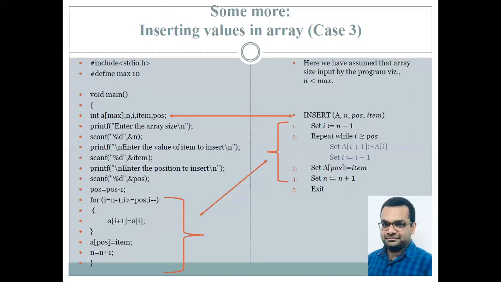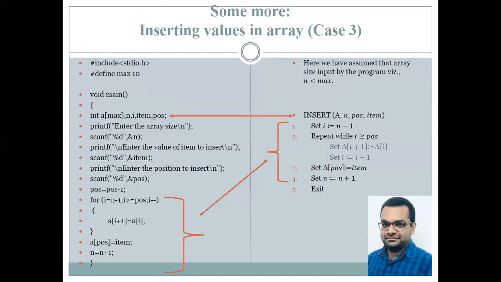Returning to the program on the left hand side, we have already seen hash include stdio.h, hash define max 10, void main, int a[max], n, I, item, and pos. Now first of all, we are again trying to get the array size input by the user, and definitely n has to be less than max. So over here, bounds checking can also be implemented. I have not shown that in this program because that has already been covered in the previous program. Now over here we have printf, enter the value of item to insert, enter the position at which the insertion has to take place. Now we have position equals to position minus 1.